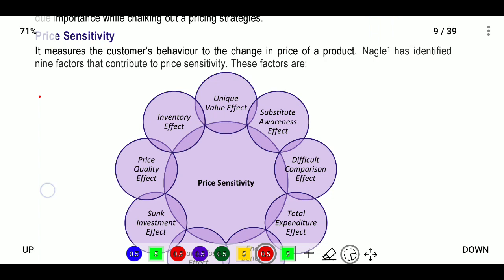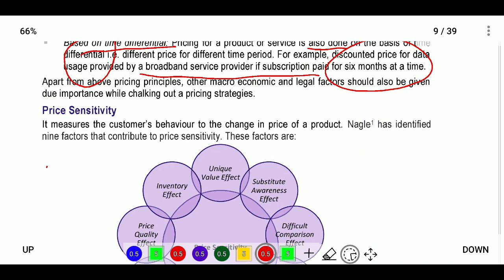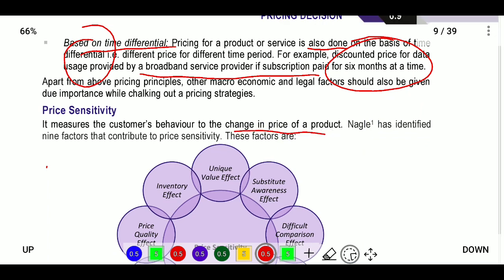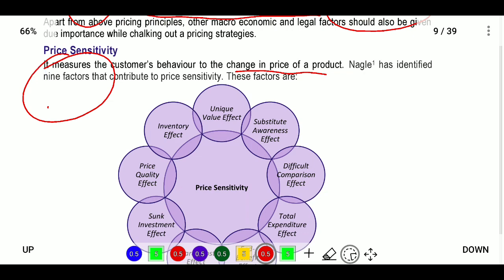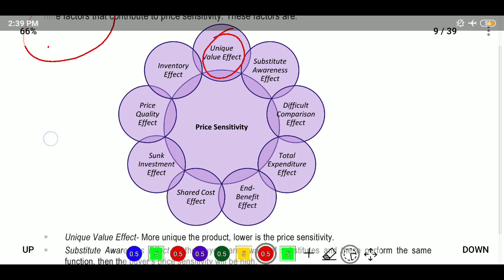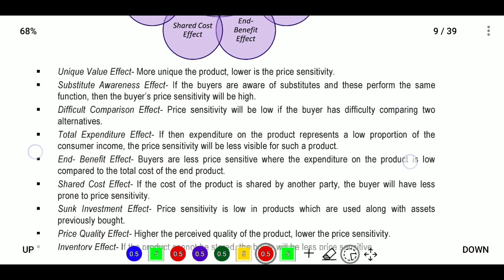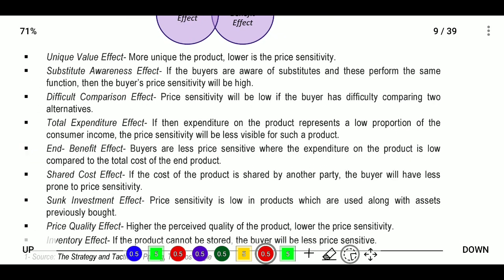Next, price sensitivity. Price sensitivity means how consumer behavior changes with the price of a product. There are 9 factors that contribute to price sensitivity, where the first factor is the unique value effect. What does unique value effect mean? The more unique the product, the lower the price sensitivity. If you have something unique in your product, price sensitivity is lower.